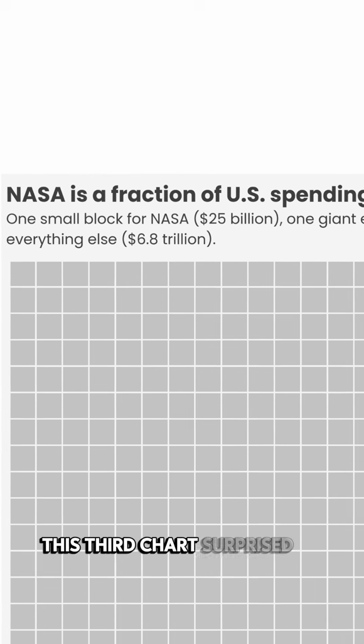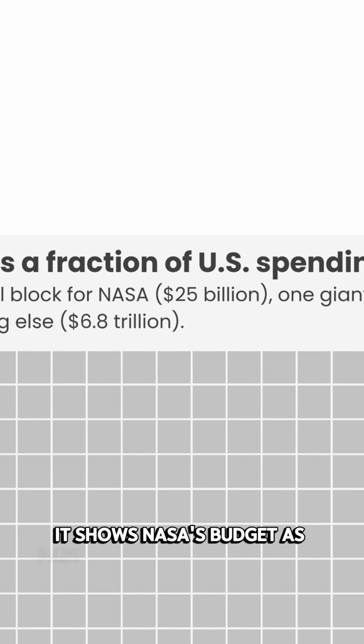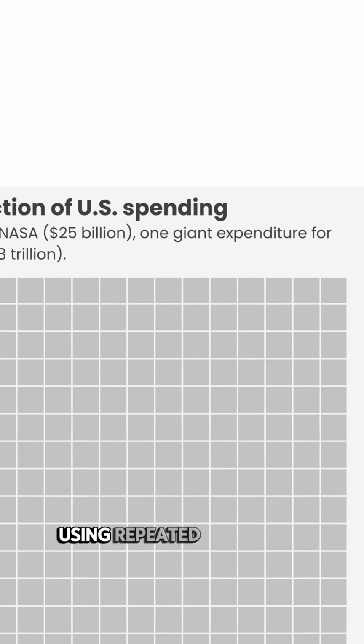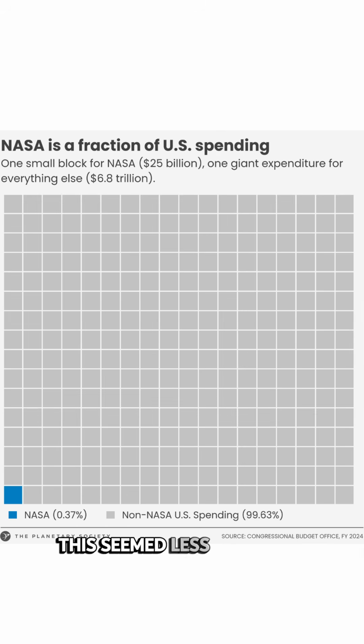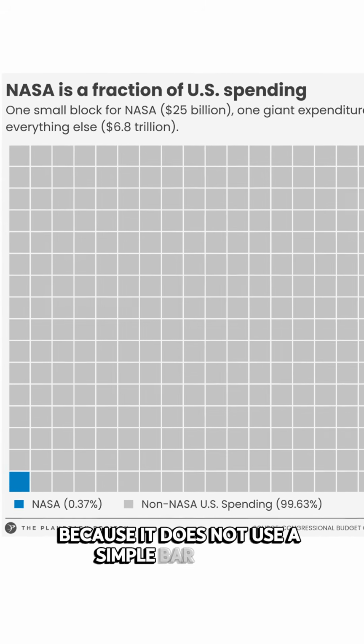This third chart surprised me. It shows NASA's budget as part of the US federal budget using repeated blocks. At first, this seemed less accurate because it does not use a simple bar or axis.